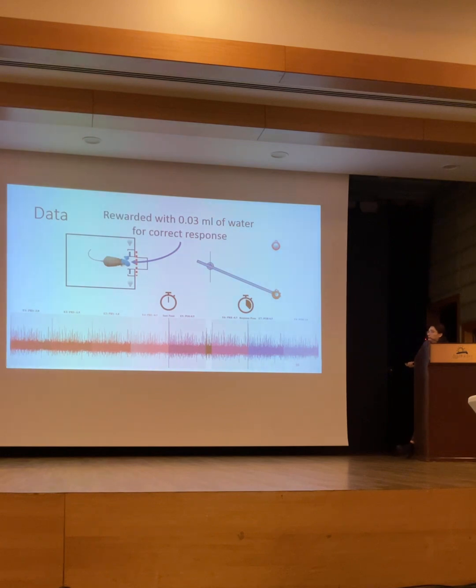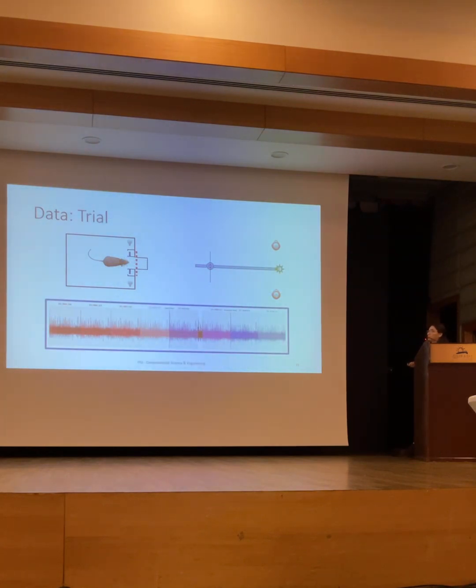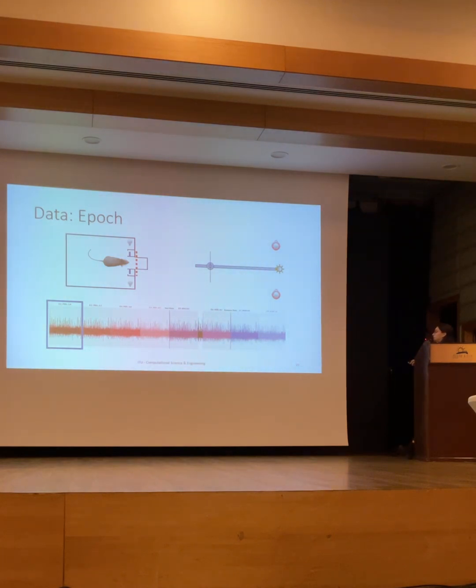If it is the correct answer and the rat correctly presses the lever, then it is rewarded with water. This whole process is called a trial. To analyze this whole process, 0.5-second time series are extracted, and each is called an epoch.